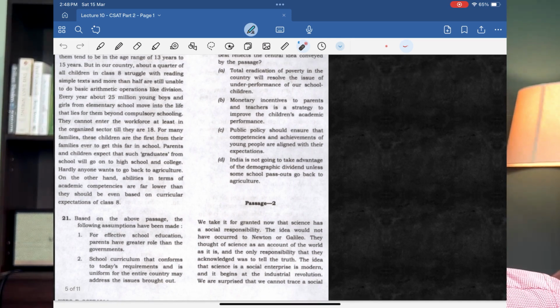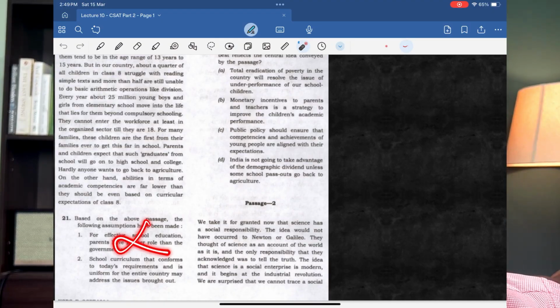Based on the above passage, the following assumptions have been made. For effective school education, parents have a greater role than the governments. Nowhere is it given, and moreover it said that these are first generation graduates. They are the first to go to school from their families, correct? So why would parents have a greater role to play than the governments to improve the quality of school education? No way. So the first statement should be eliminated.